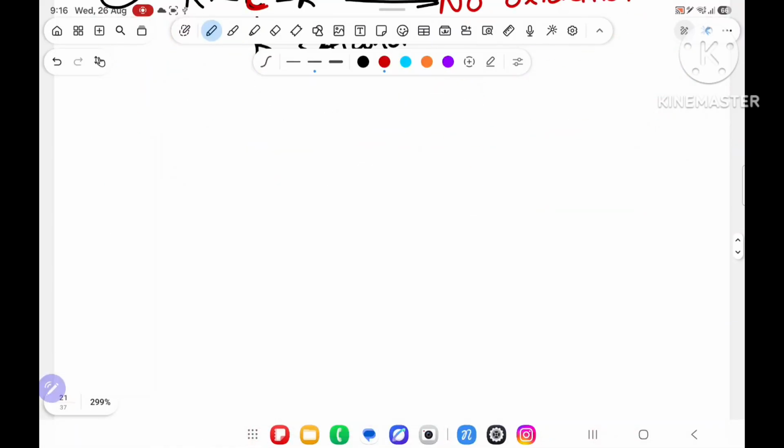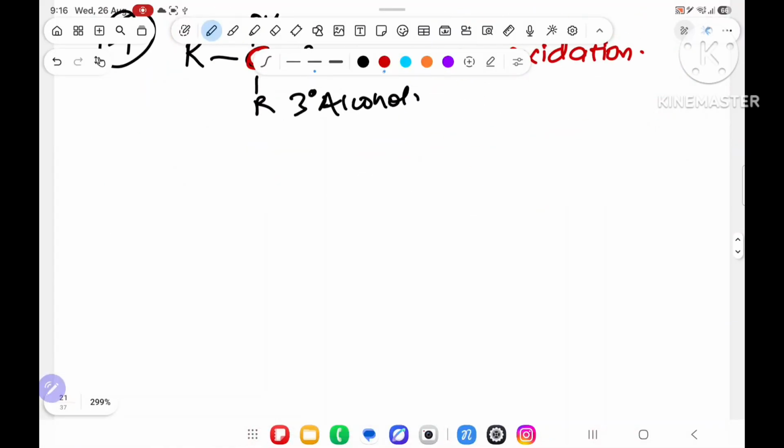Don't get confused. Now, sir, you have written that the H that is directly attached to the alcohol group carbon will be converted into OH. But what is the reagent we will use? You have not said that. So there are lots of reagents that you have to learn.